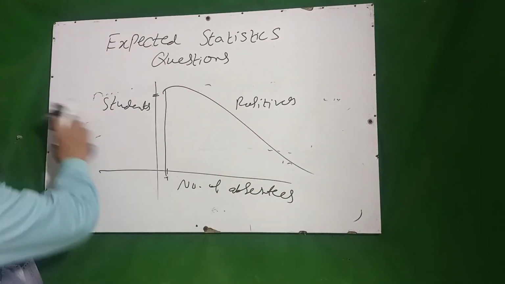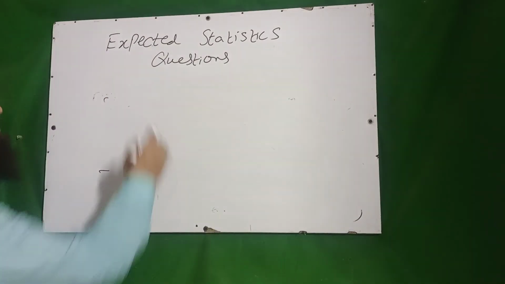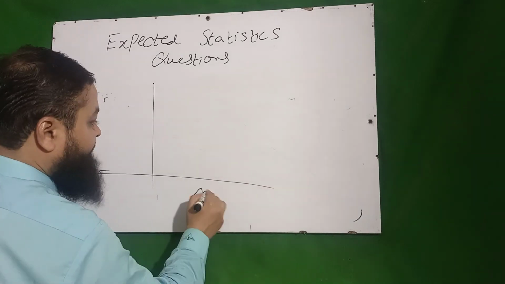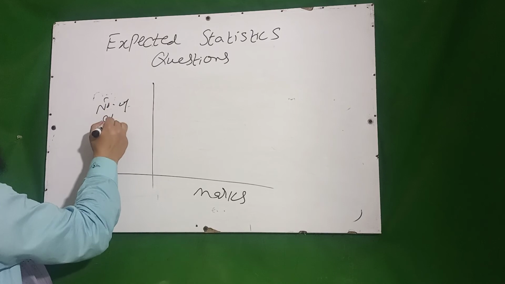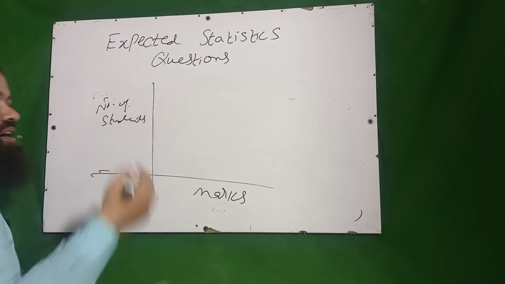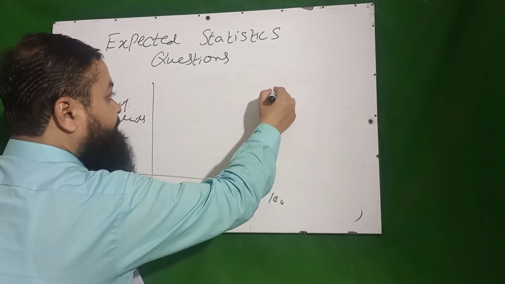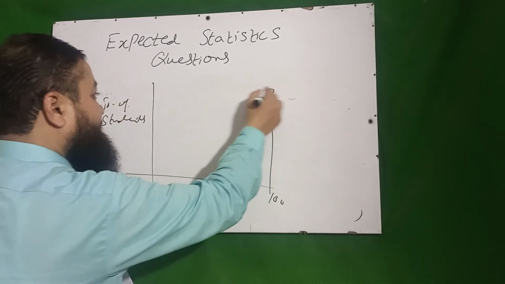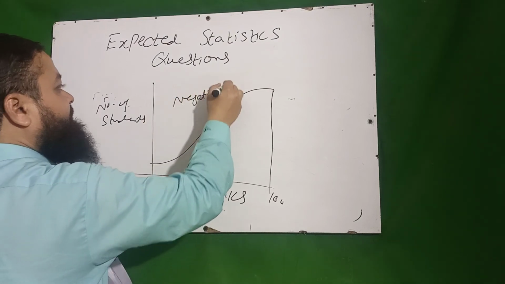If they talk about which is the best skewness for the marks of the students, then here we have marks instead of absentees, and here we have number of students. If you have a class in which there is a test of 100 marks and most of the students have got 100 marks, and the graph is coming like this, negatively skewed will be the best one.